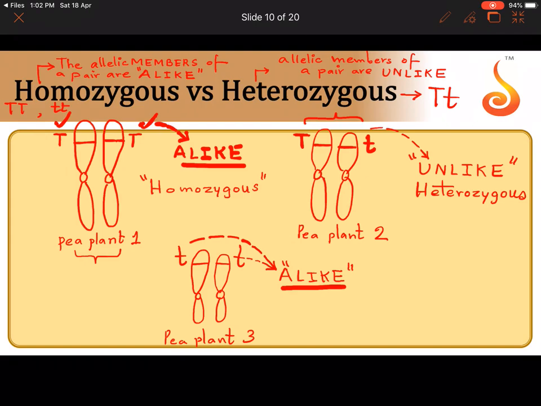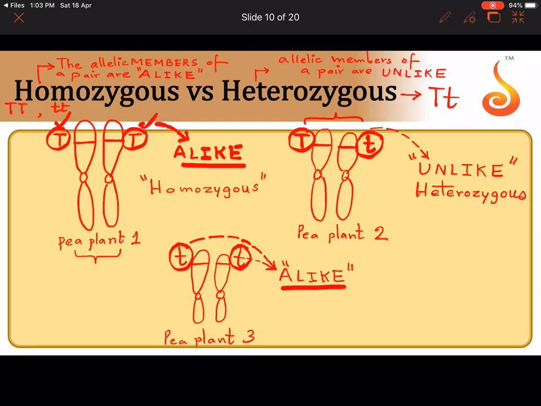So now you know that alleles occupy homologous chromosomes. When the allelic members on the homologous pair are alike, we call it homozygous. The condition in which the allelic members of a pair are unlike, we call it heterozygous. For example, both are capital T, they are alike. Here one is capital T, one is small t. The pair is unlike, so heterozygous. Here one is small t, the other member has small t, the pair are alike, so it is homozygous.